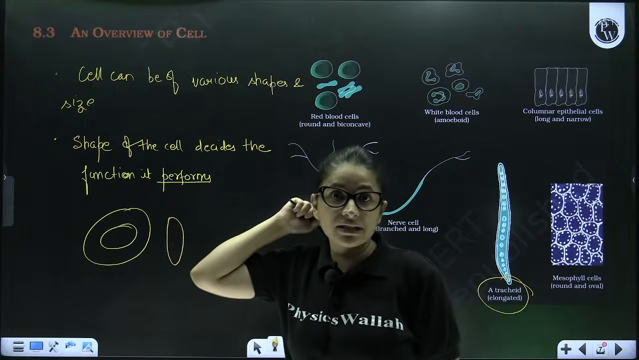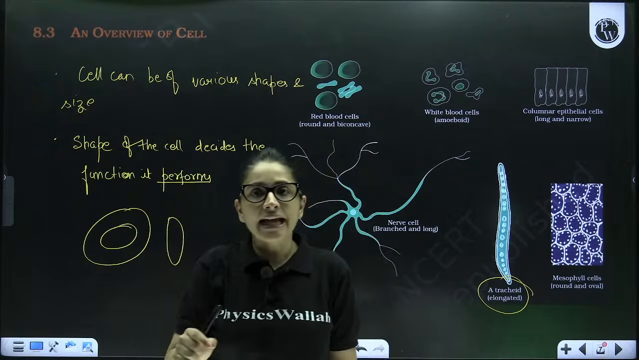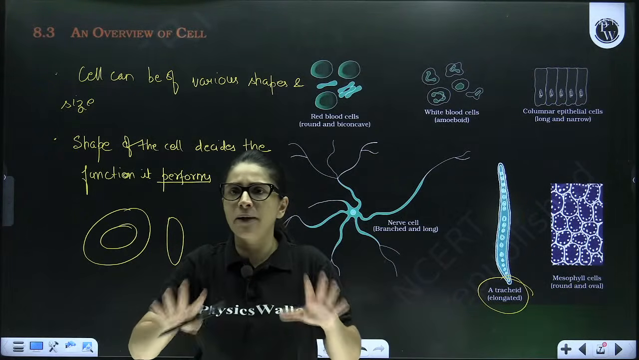Right? So what is the overview of the cell? Cell can be of various shapes, sizes.